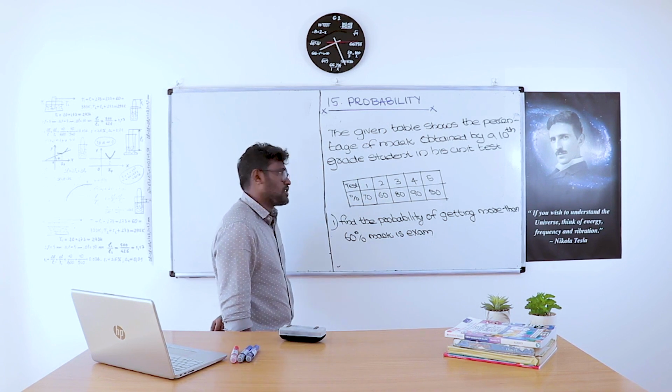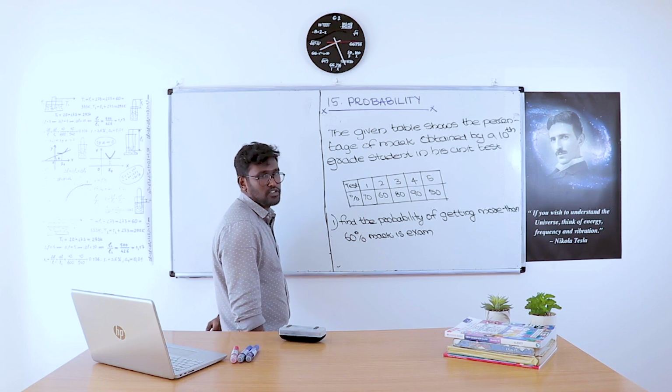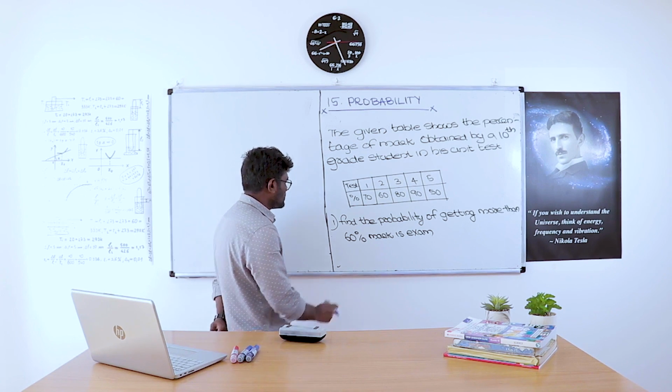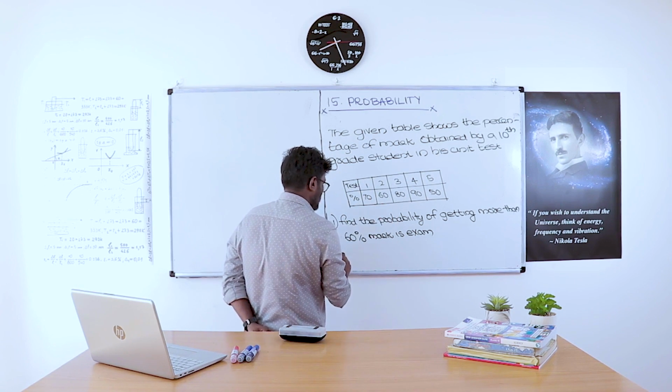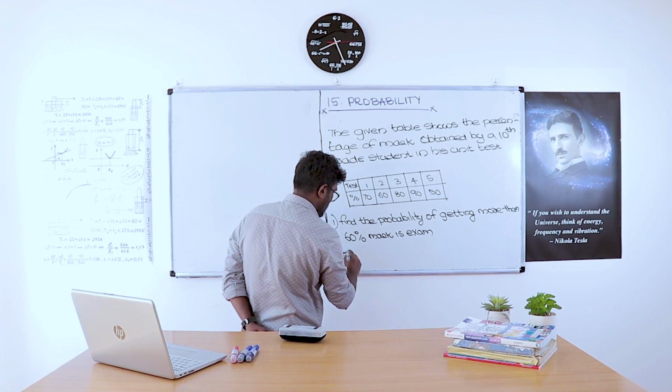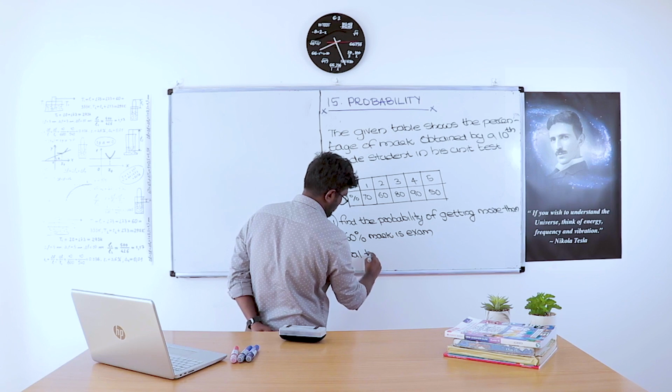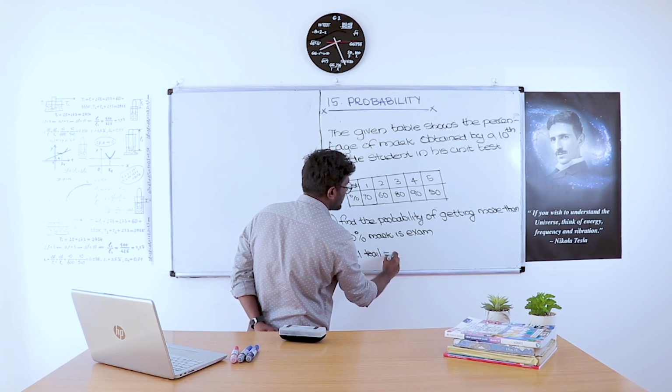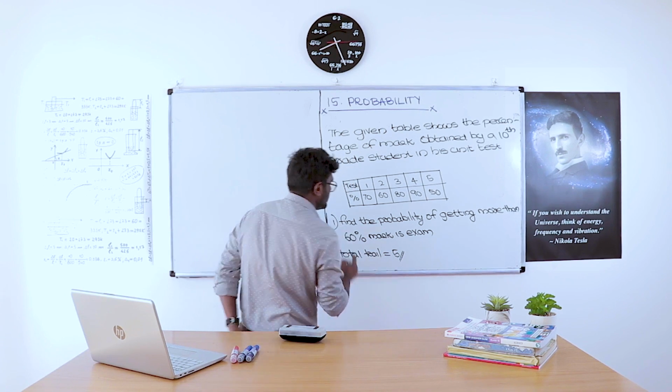So find the probability of getting more than 60 percentage mark in exam. So how many unit tests are there? There will be 1, 2, 3, 4, 5. 5 unit tests are there. Total trials equal 5.